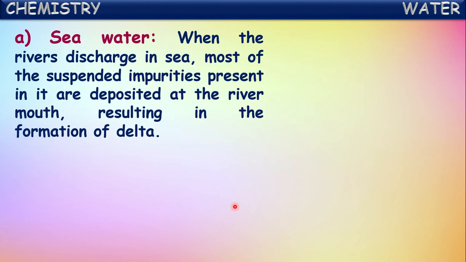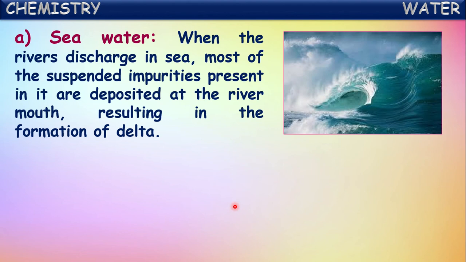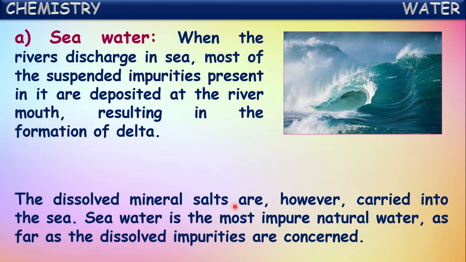Okay. First, if you see about sea water, when the rivers discharge in the sea, most of the suspended impurities present in it are deposited at the river mouth, resulting in the formation of delta. Okay, so all the water from the lakes, rivers, and these all finally reach oceans and seas. So a large quantity of water is present in the seawater.